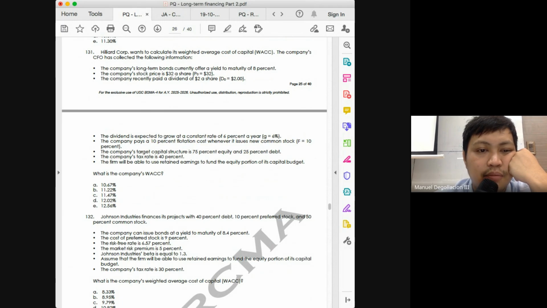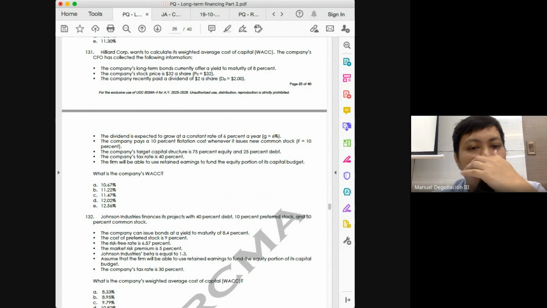Okay, the company's target capital structure is 75% equity and 25% debt. The firm will be able to use the retained earnings to fund the equity portion. So that means you will have to ignore the flotation cost. So why should I emphasize this one, class? This is the first problem we've discussed where flotation cost is given but must be ignored.